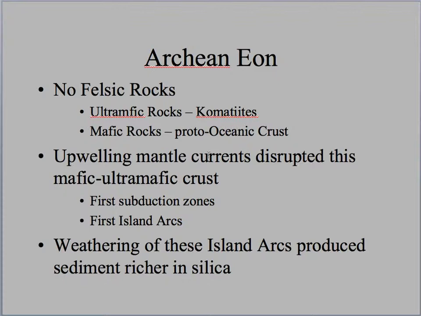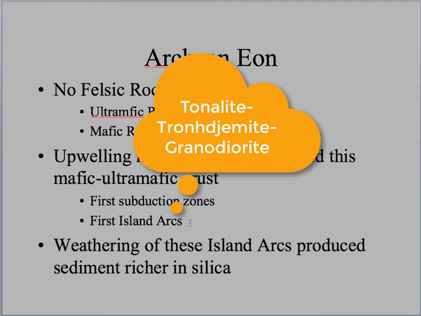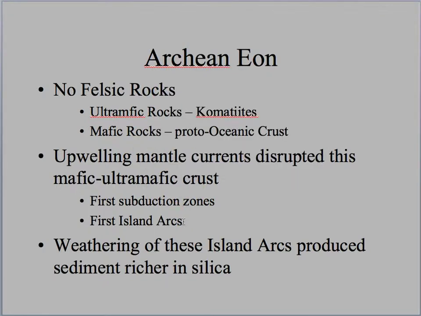Instead of melting the upper mantle, you're probably melting that mafic crust or ultramafic crust. And when you do that, you're going to produce something that's less mafic, that's more felsic. And you'll see that we're going to produce these rocks called tonalite, trondhjemite, and granodiorite sequences. And those are going to lead to the first more felsic rocks, which eventually lead to continents, right? So we're going to weather these rocks, and we're going to produce sediment that's even richer in silica.